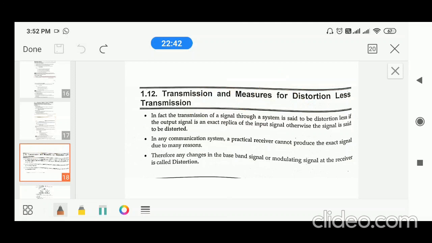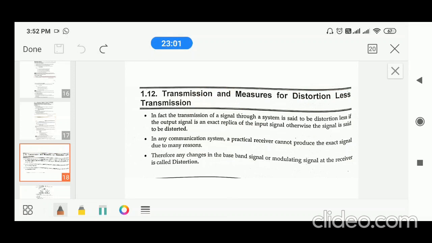So what do you mean by distortion? The signal is said to be distorted at the receiver when there is a change in the shape of the signal, or when the output signal is not exactly a replica of the input signal within a communication system.